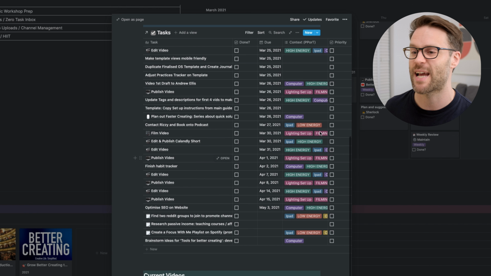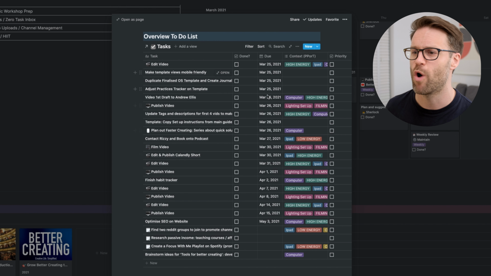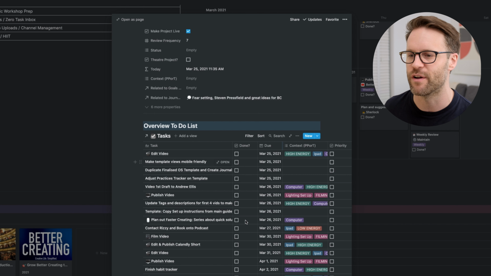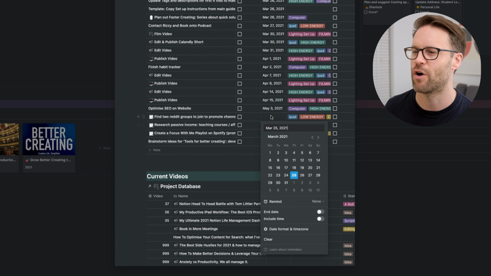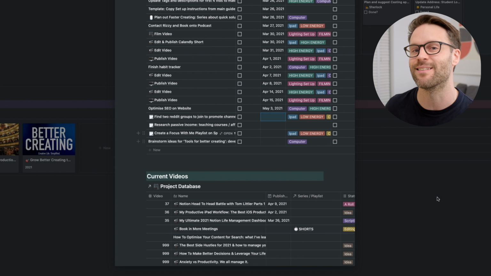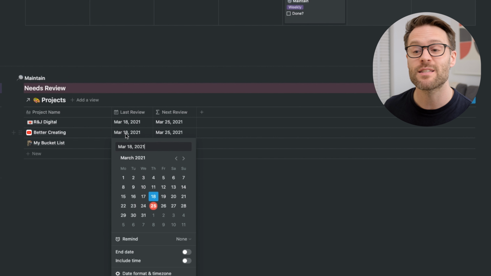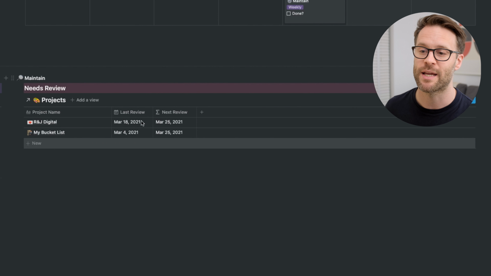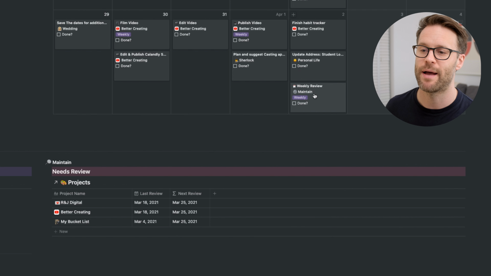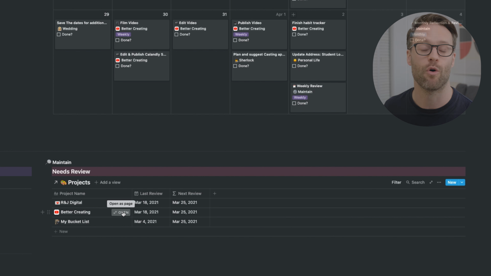So I'll add tasks, adjust plans, and work out what needs to be delegated, deferred, or prioritized. It also allows me to see the tasks that are not actually given a due date and consider those as well. After this, I simply set the last review date to today, and it will then come back to me, again, based on the set review frequency, for example, next Friday or in a month.